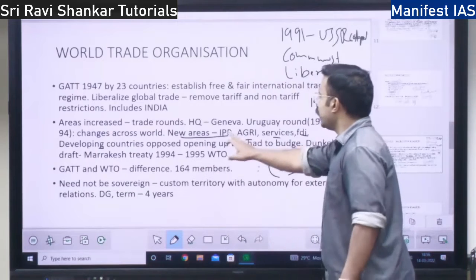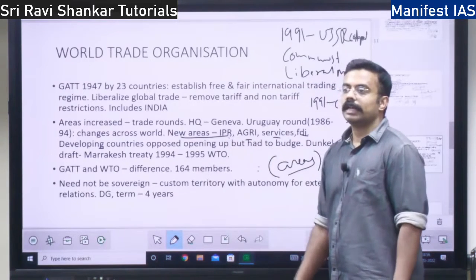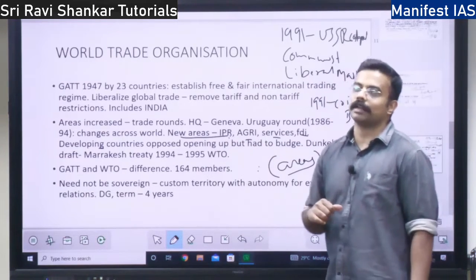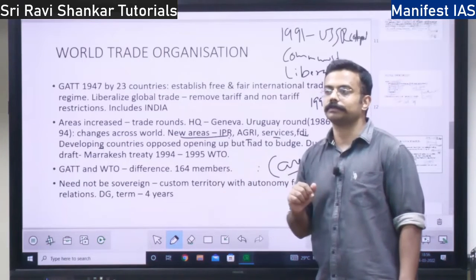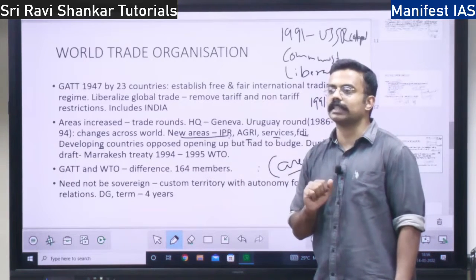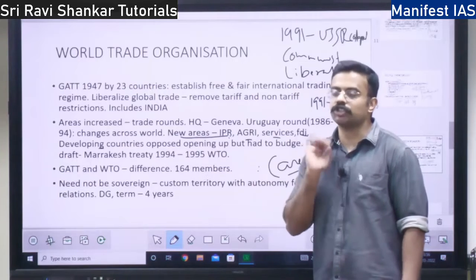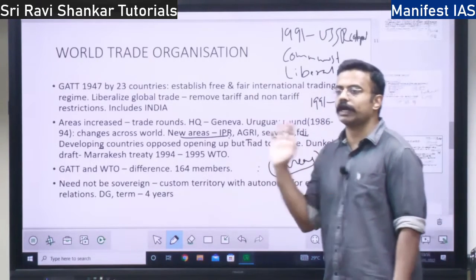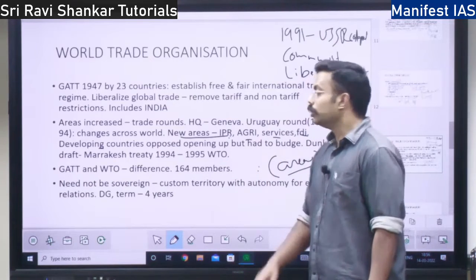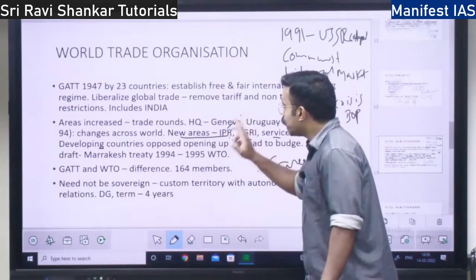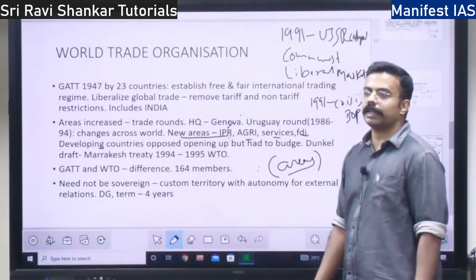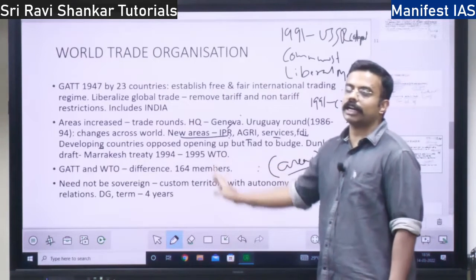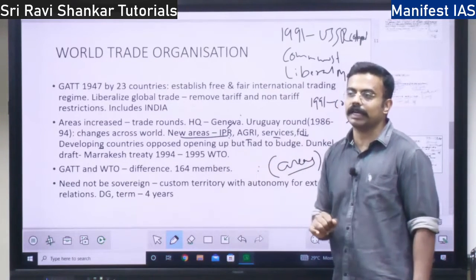If they include IPR, India is the biggest breacher of IPR. India is said to be a copycat, that they just copy from the Western world. That is derogatory, and not true, but true to some extent, especially with respect to generic medicine. So if the IPR issue is brought under the World Trade Organization, it will be problematic for India.